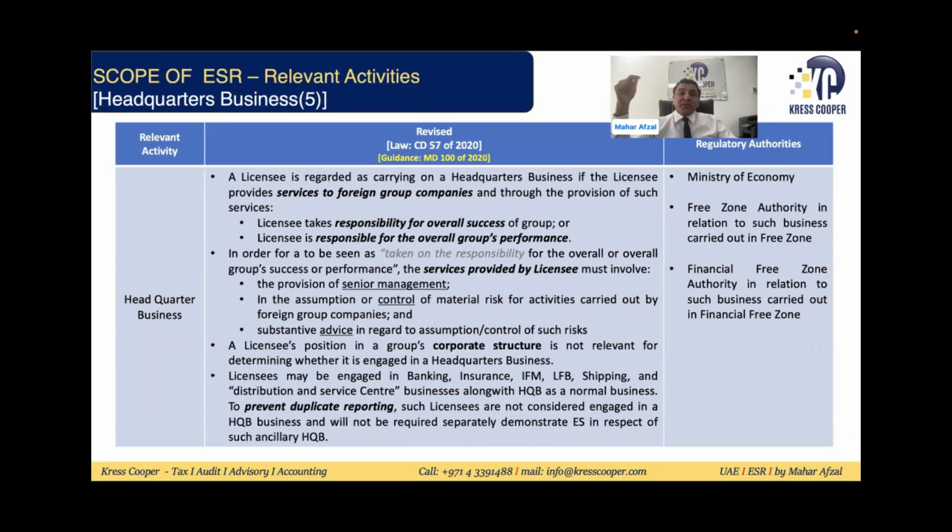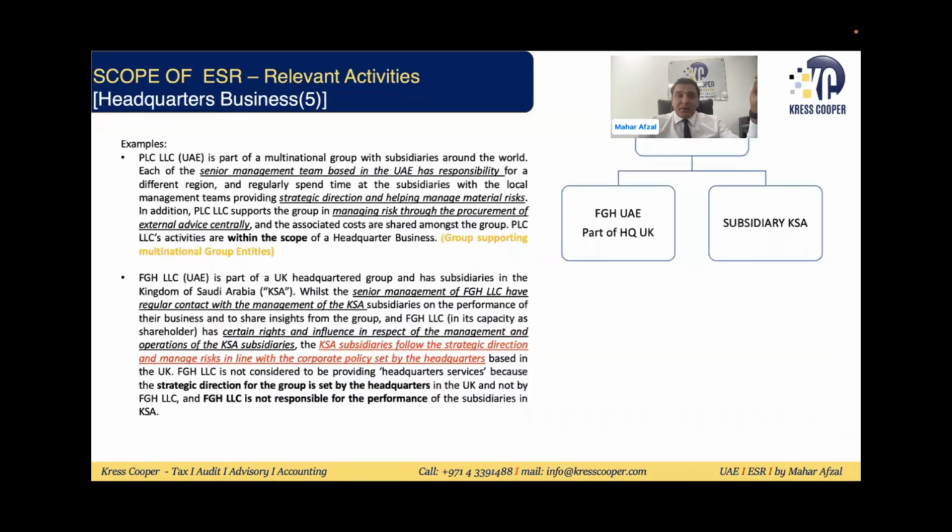And how will we assume that the company has taken the overall responsibility for the performance and success? We can see based upon these criteria: the provision of senior management services, assumption of control of material risk, substantive advice. Basically, if the head office or any other company in the group is responsible for the performance, leadership, management, taking risk, taking initiative, taking decisions on an overall basis, they are responsible for their performance. Then it will be assumed that the company is involved in the headquarter business. Otherwise, it will be assumed the company is not involved in any headquarter business.